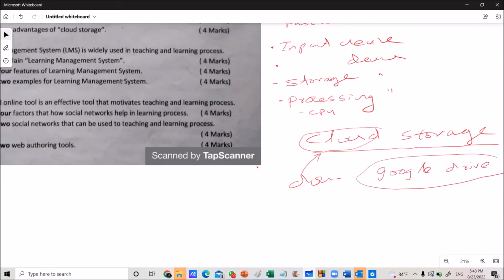Through Google Drive, you can save your documents from your own computer. Then you can download your documents from another computer somewhere else. The only thing you need is an internet connection. Without an internet connection, you can't use this type of cloud storage. Then what are the advantages here?